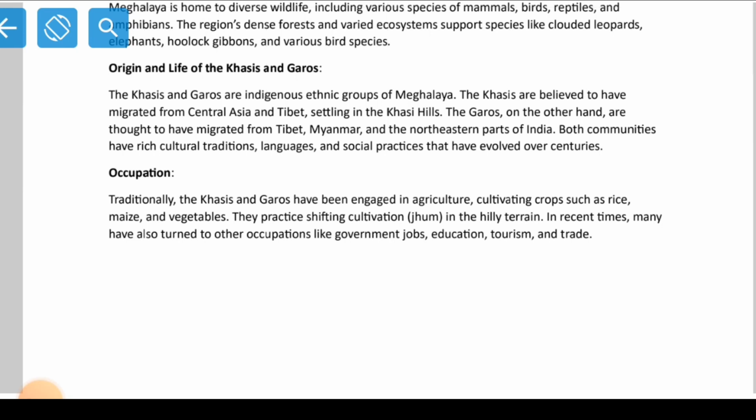So we have all seen this. And in recent times, not only agriculture, but people have started getting employed in different types of jobs, like different types of government jobs, then education, that is becoming a teacher or professor, right? Then they have also joined the tourism department, and trading or businesses have seen growth, right?